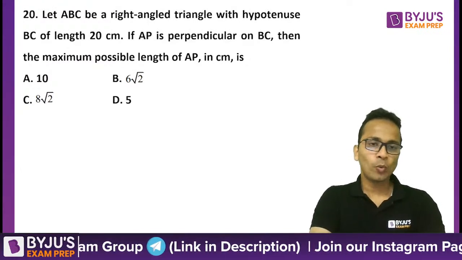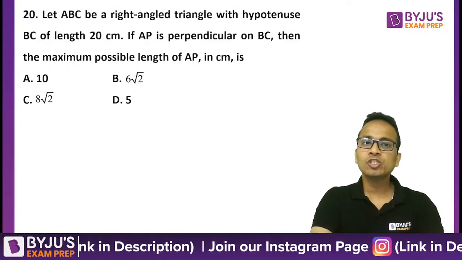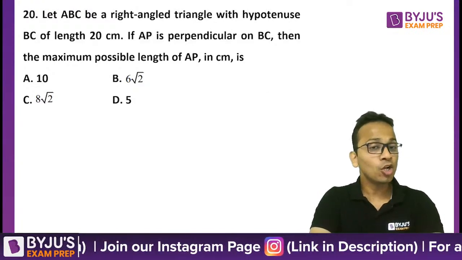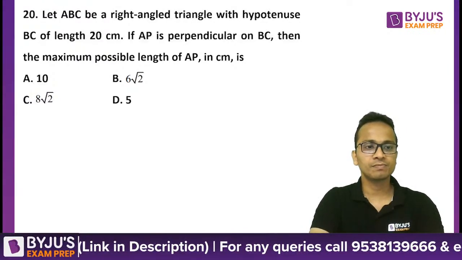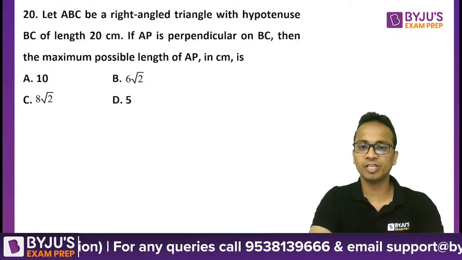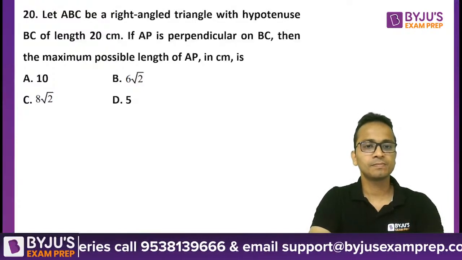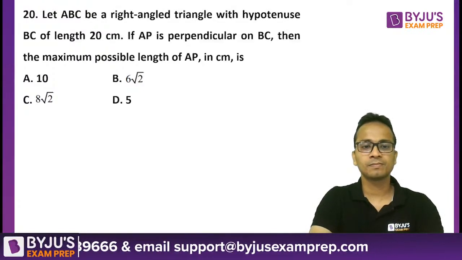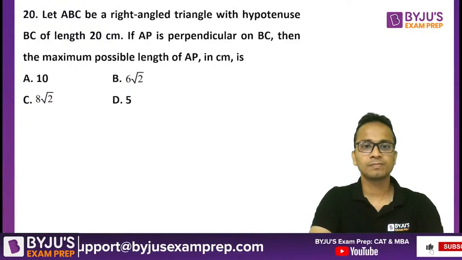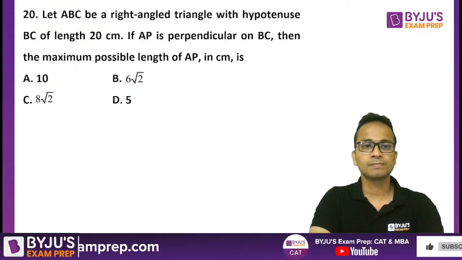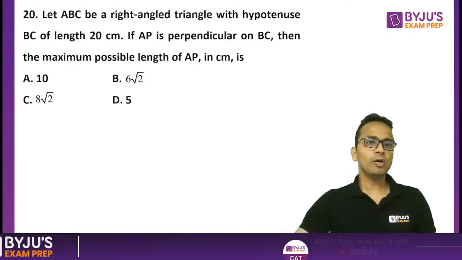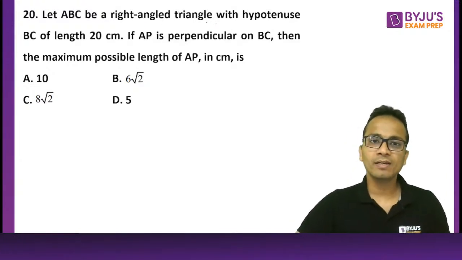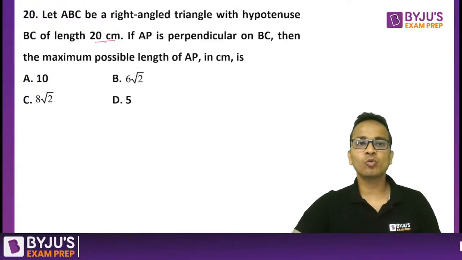Now, question number 20 can also be solved orally. Yes. So have a look at this question, observe it, and then we'll start with the explanation. So ABC is a right angled triangle, hypotenuse of length 20 centimeters.